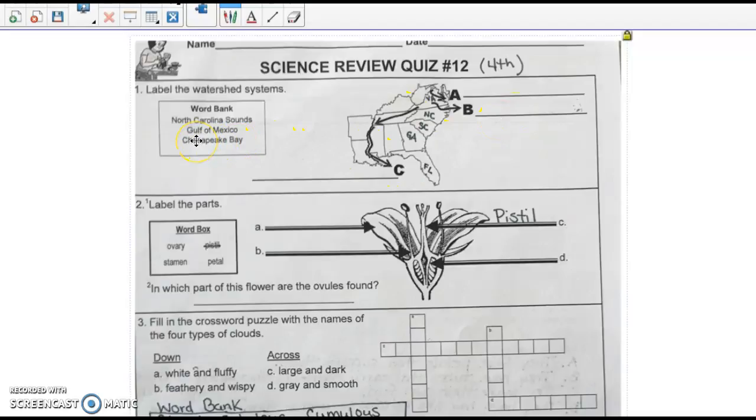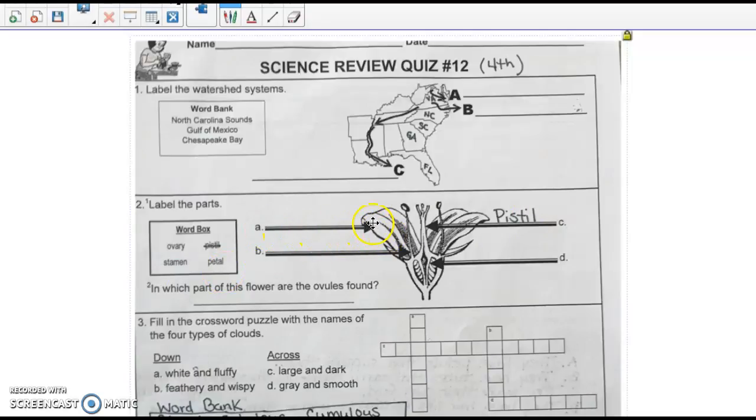The next one says the Gulf of Mexico. Is that going to be A, B, or C? Chesapeake Bay. A, B, or C? Number 2, label the parts. I have given you one of the answers. Here's our word box. We have ovary, pistil, which I have already labeled as this part here, the stamen, and the petal.